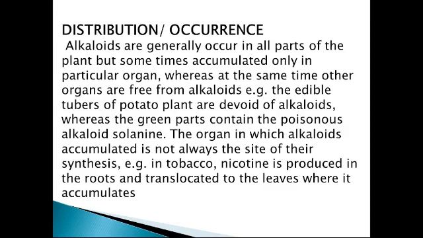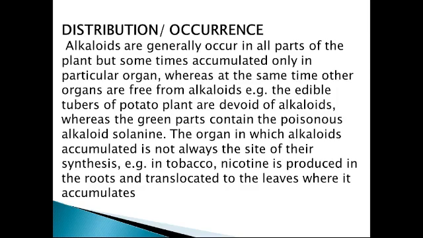The organ in which alkaloid accumulates is not always the site of its synthesis. So it is not always necessary that the part of the plant where alkaloids are accumulated is also the site of synthesis.